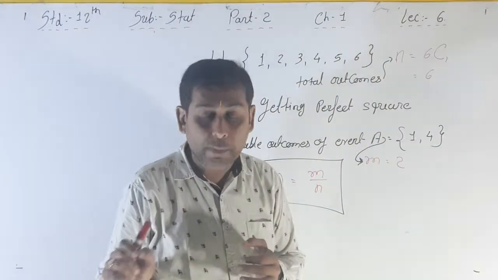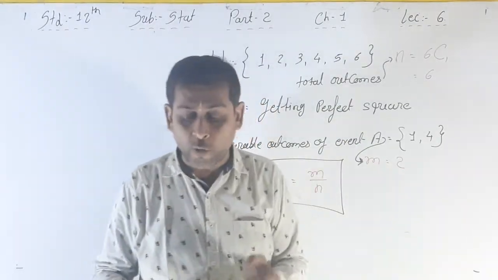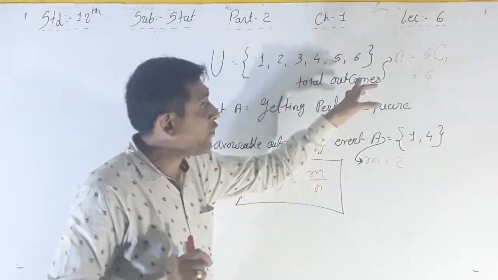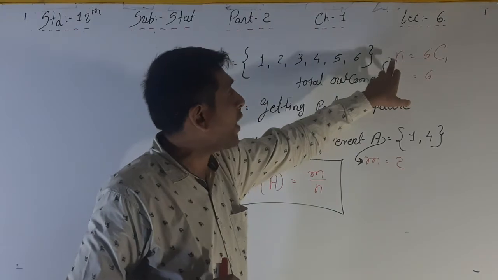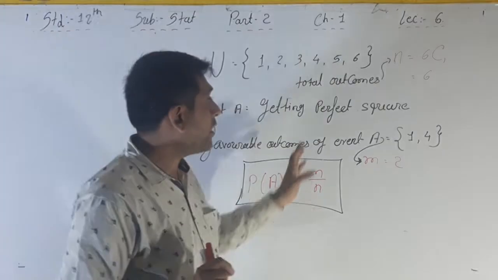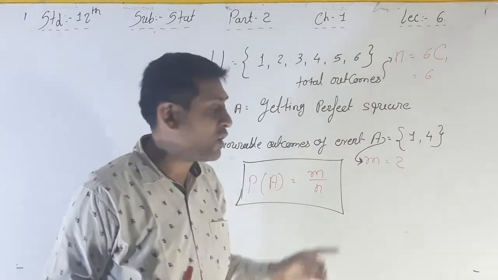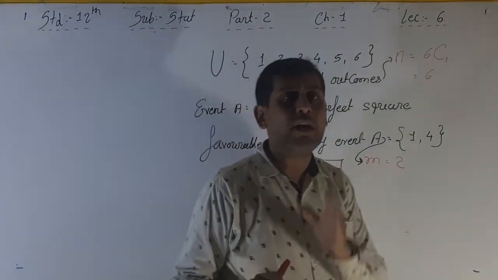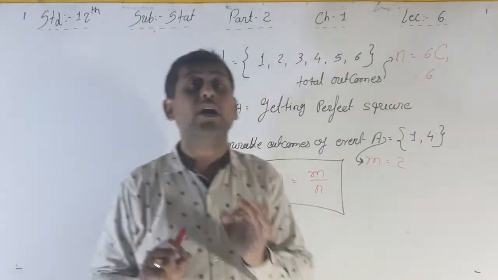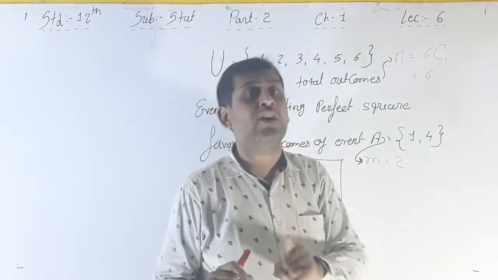On page number 16, read that P of A is equal to favorable outcomes of event A, that is m, divided by total number of mutually exclusive, exhaustive and equiprobable outcomes of the sample space. So this is n, this is your m, and the formula is P of A is equal to m upon n. Again, for event B, P of B is equal to m upon n. P of C, m upon n. Only the event name changes; the formula will not change.